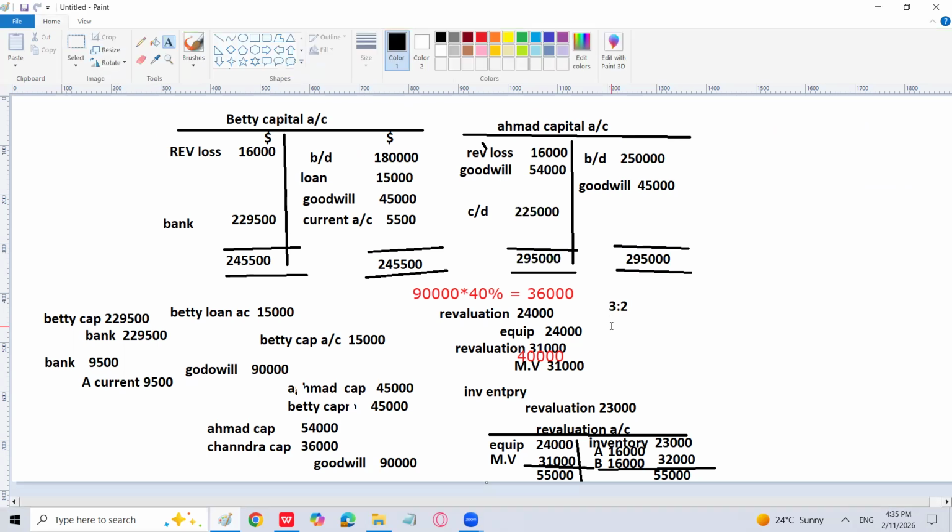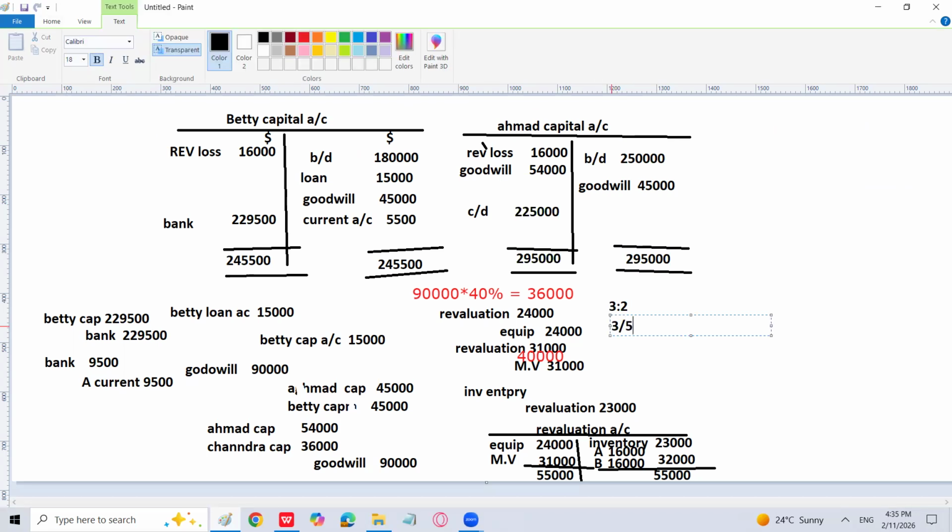So it means that with 2,25,000 we can find the total capital. 2,25,000 is equal to 3/5 of the total capital, right? So the total capital is going to be 2,25,000 multiplied by 5 divided by 3. What is the amount? 375,000. 375,000 is the total capital, and out of the total capital, 2/5 is going to be the capital for Chandra.